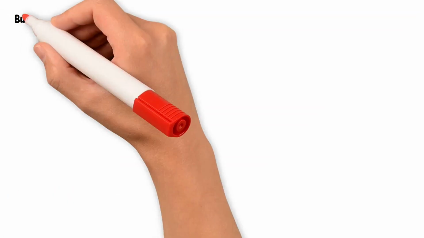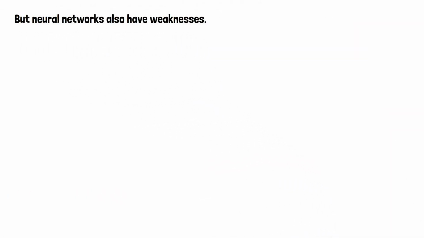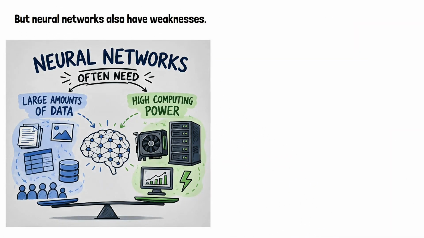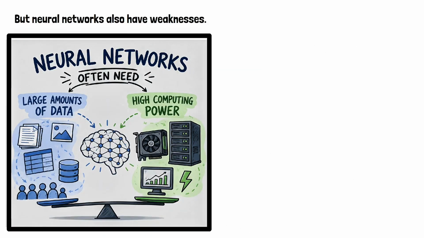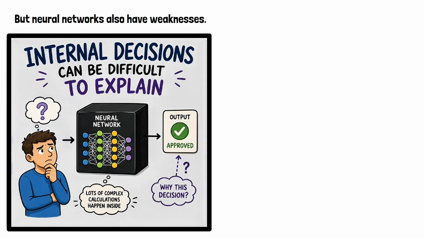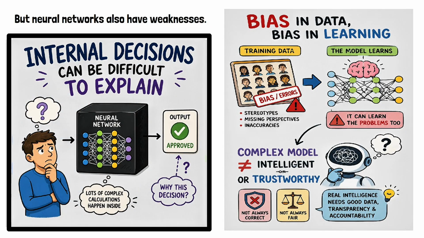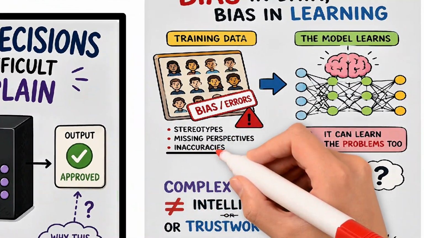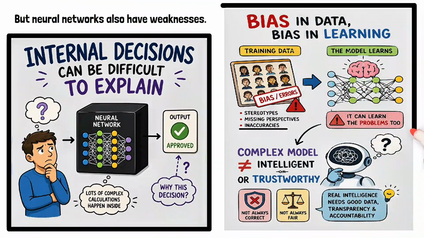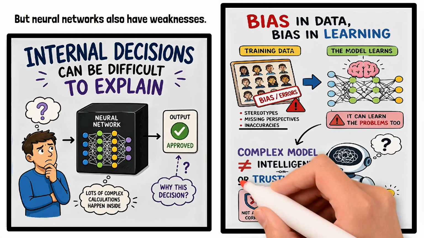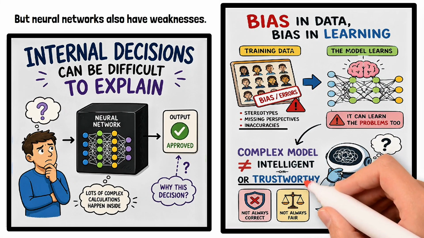But neural networks also have weaknesses. They often need large amounts of data and computing power. Their internal decisions can be difficult to explain. And if their training data contains bias or errors, the network may learn those problems too. A complex model is not automatically an intelligent or trustworthy model.